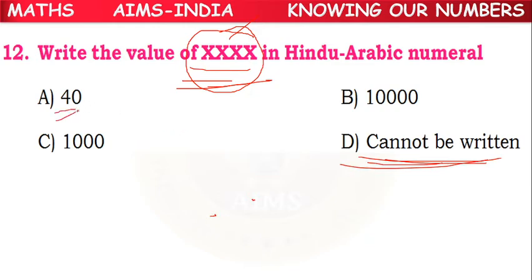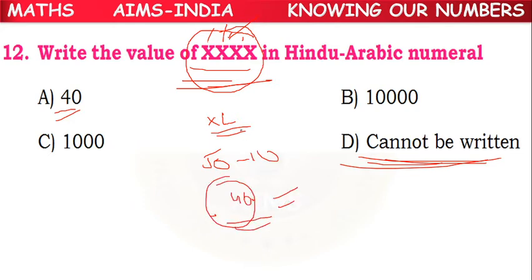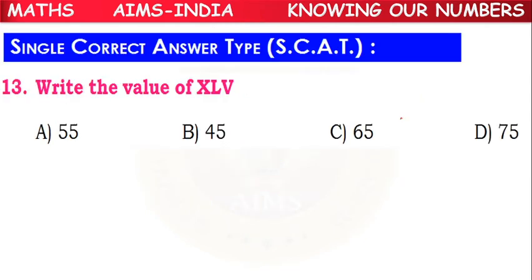Because suppose for 40, if we take X as 10, 10, 10, 10, that is 40. But for 40 we have another symbol called XL, which stands for 50 minus 10, 40. Because for 40 we have another representation in the Roman number system. So that's why XXXX is the wrong answer. In this way, Roman numerals cannot be written. So D option is the correct answer.